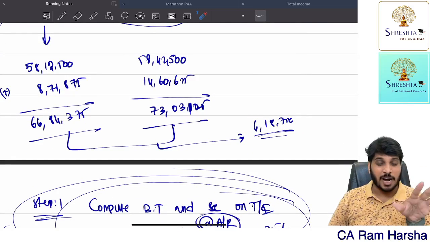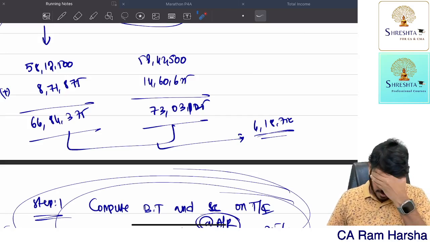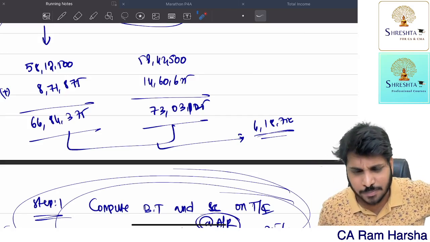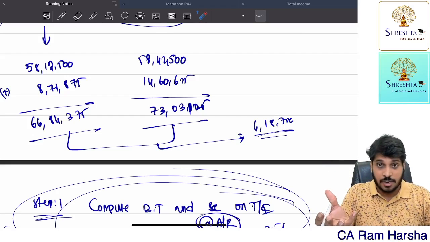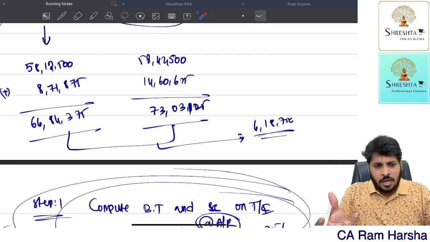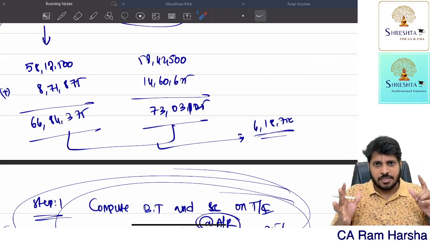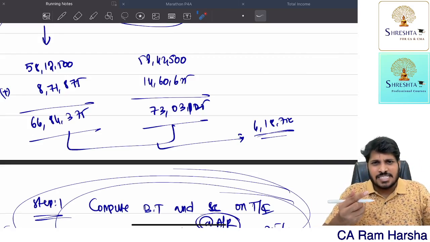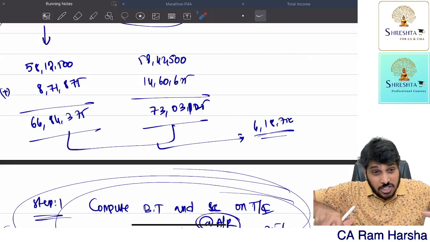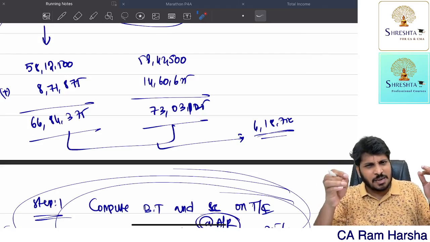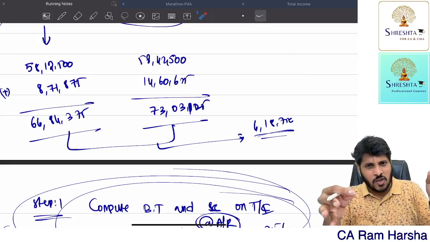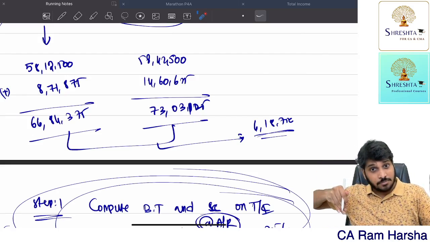I hope you understood marginal relief, why we compute. See, marginal relief is computed very simply. If total income exceeds so and so limit, surcharge is applicable at so and so rate. The main objective of marginal relief is this: because of applying surcharge, or a higher surcharge rate, is the SSE paying additional tax beyond his additional income?